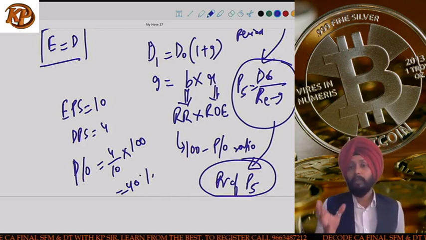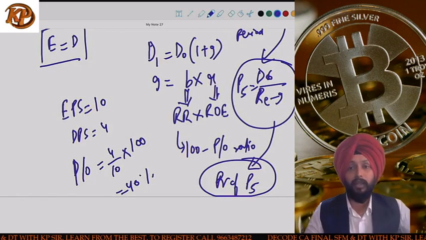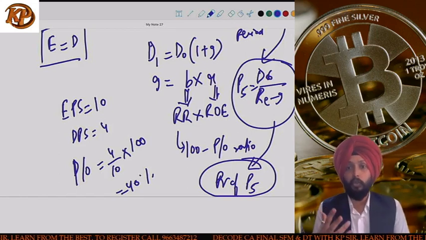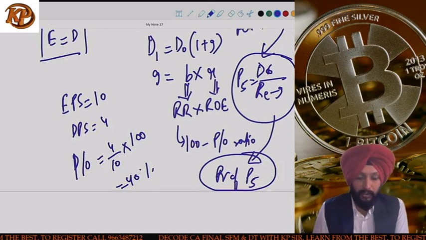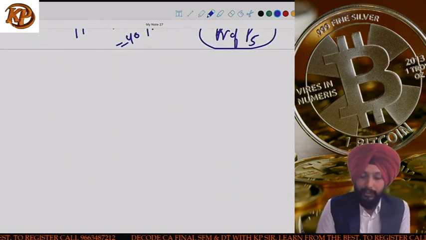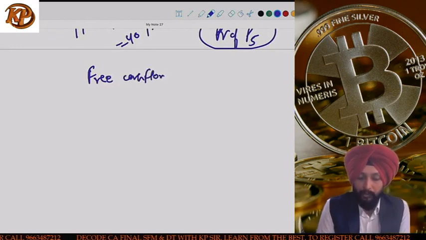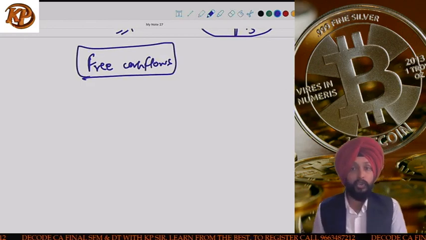Apart from that, if the valuation is done from the viewpoint of control, like you want to buy a good stake in the company, maybe you want some controlling interest or influential rights in the company, you will not be interested in the dividends the company is paying. You will be more interested in the overall free cash flows that the company is able to generate.